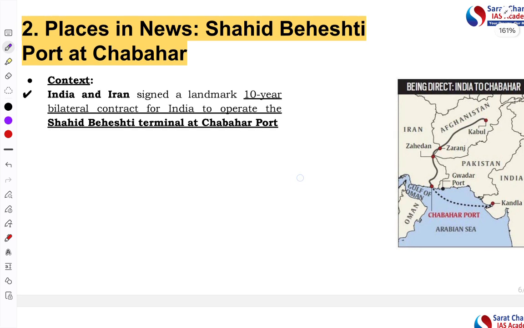Next, let's go to the next article, which is related to the news and places in the news. This place recently came in the news, that is, Shahid Beheshti. How did it come in the news? India and Iran have recently signed a 10-year bilateral contract to operate the Shahid Beheshti terminal of Chabahar port.